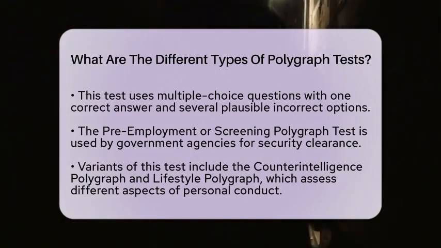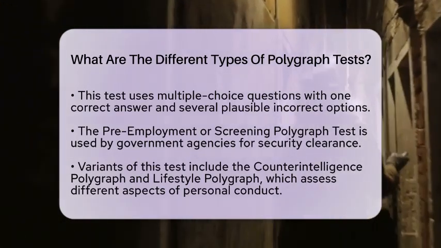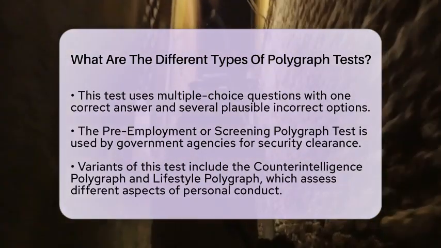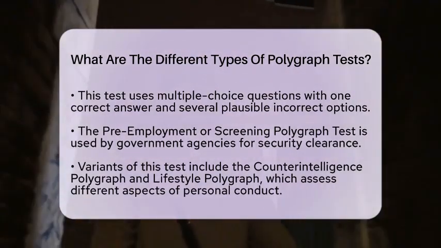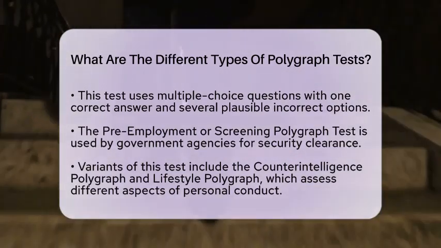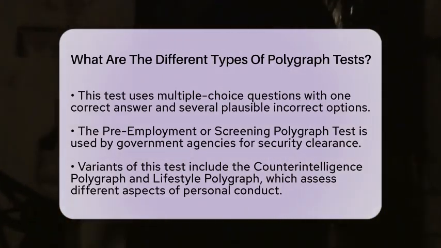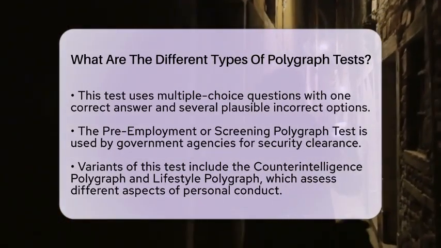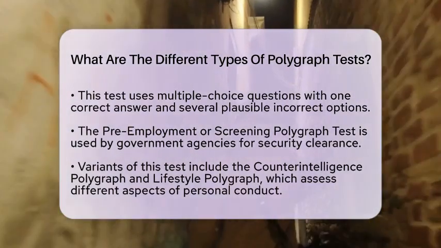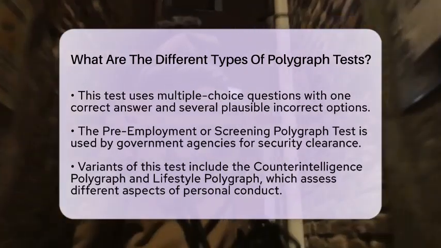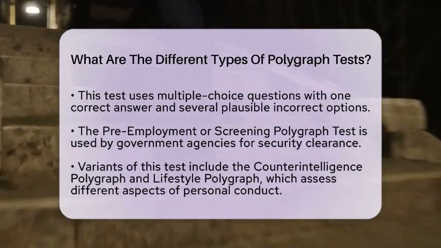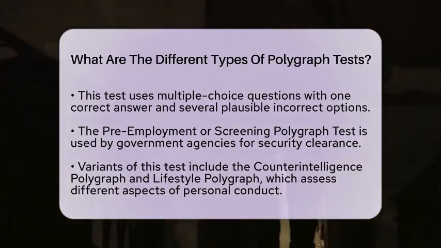Another type is the pre-employment or screening polygraph test. These tests are often used by government agencies or employers for security clearance or sensitive positions. They include the counterintelligence polygraph, which focuses on espionage, sabotage, unauthorized contact with foreign agents, or disclosure of classified information. The lifestyle polygraph examines personal conduct, including involvement in serious crimes or drug use. The full-scope polygraph combines both counterintelligence and lifestyle questions for a comprehensive screening. These tests assess trustworthiness and susceptibility to coercion or blackmail.